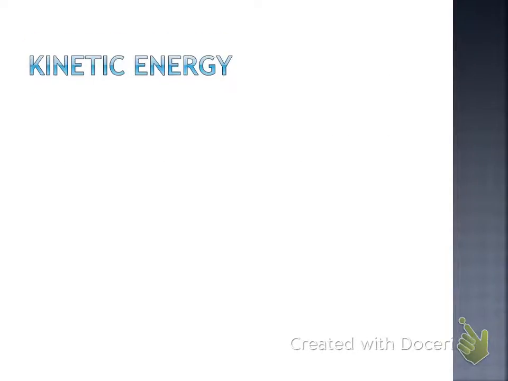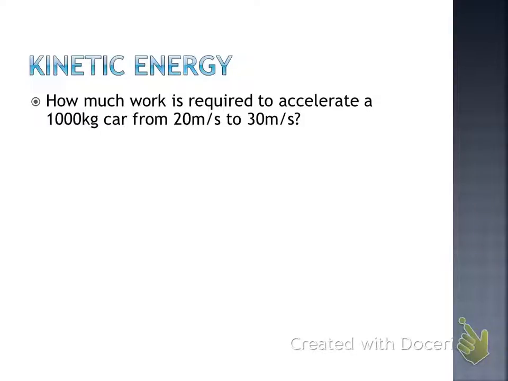Okay, good. How much work is required to accelerate a 1,000 kilogram car from 20 meters per second to 30 meters per second? So how much net work is done to complete this?